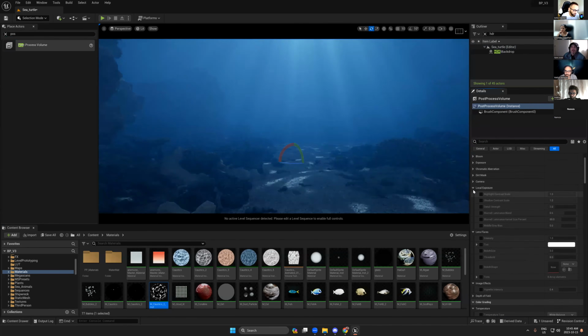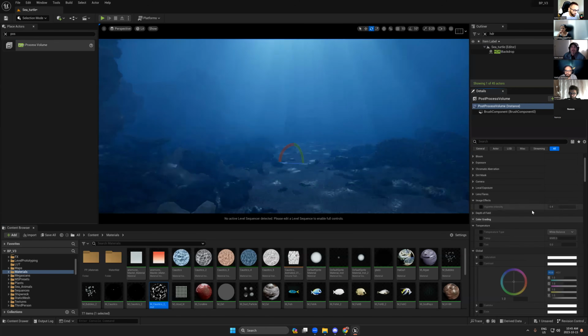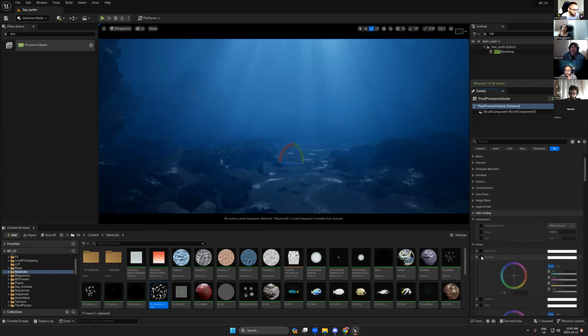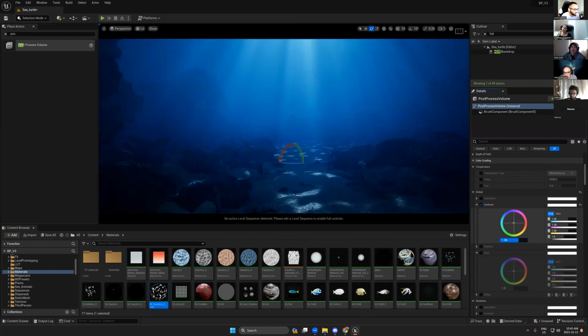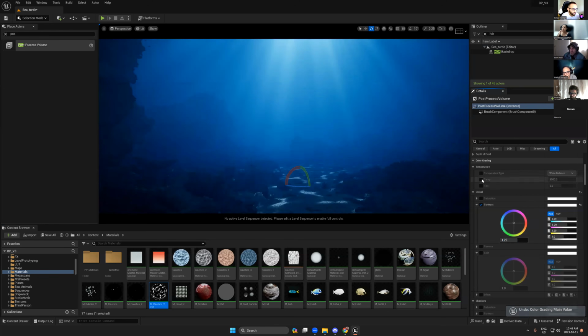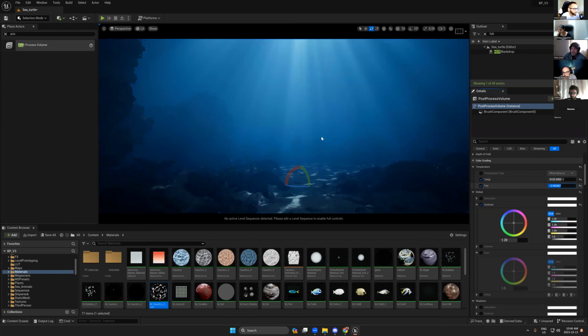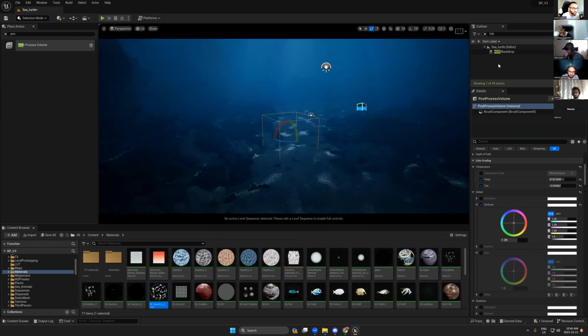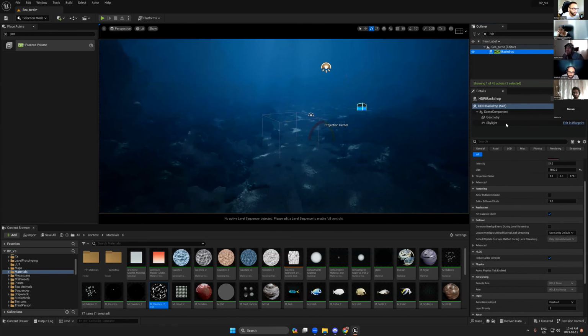We don't need anything here. We will not use the local exposure, but I need to turn on this one to get some dark spot area. And from here, the contrast has to change. And the temperature here also, we're going to change the temperature a bit and get something like this. So now you see, we start to see something like underwater, but it seems too dark, not similar to what we are looking for.